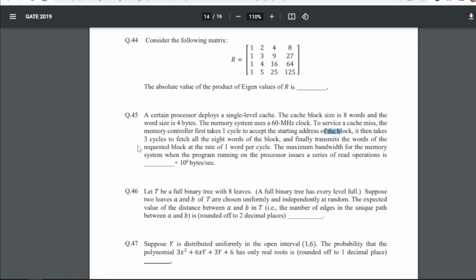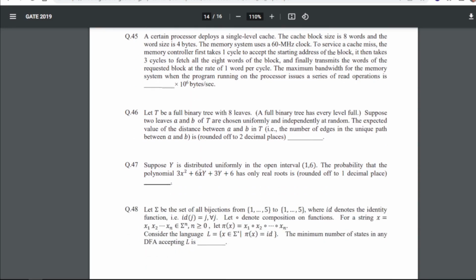It then takes 3 cycles to fetch all the 8 words of the block and finally transmits the words of the requested block at the rate of 1 word per cycle. The maximum bandwidth for the memory system when the program running on the processor issues a series of read operations is dash. So for 45, our answer will be 160 multiplied by 10 to the power 6 bytes per second.